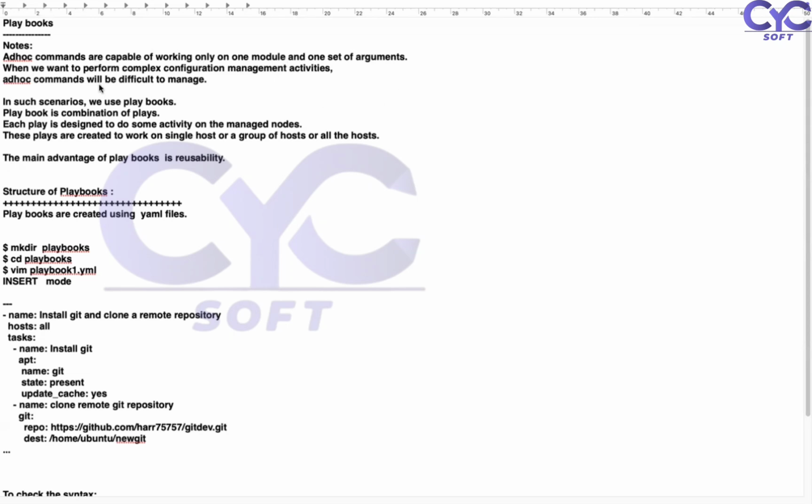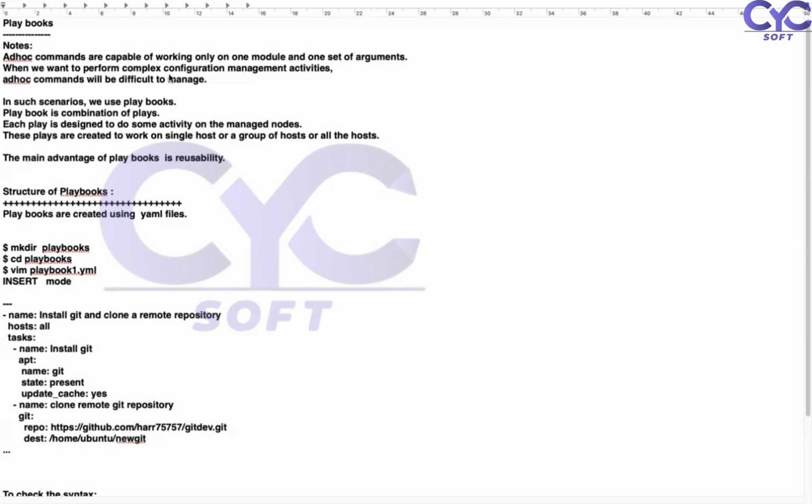But when we perform complex configurations and management activities, ad hoc is very difficult to manage. So we work as per the scenarios, with different types of complex levels.